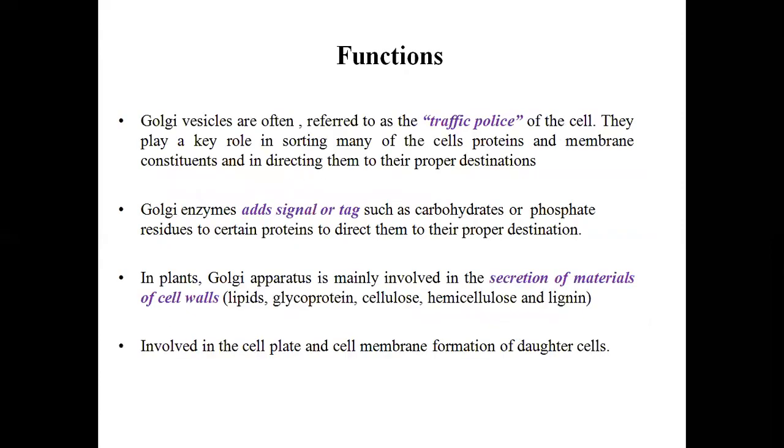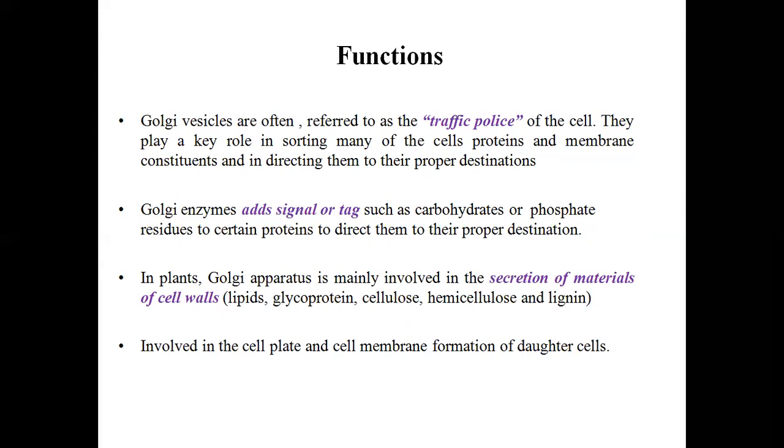So the functions of the Golgi apparatus are as follows. Golgi vesicles are often referred to as the traffic police of the cell. They play a key role in sorting many of the cell proteins and membrane constituents and in directing them to their proper destinations. Golgi enzymes add signals or tags such as carbohydrates or phosphate residues to certain proteins to direct them to their proper destination.